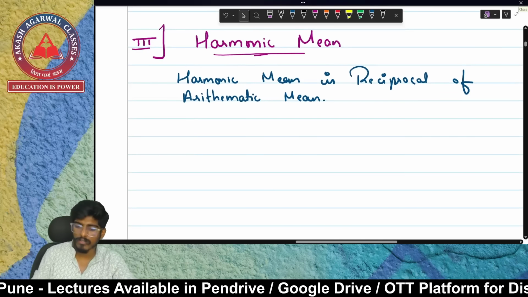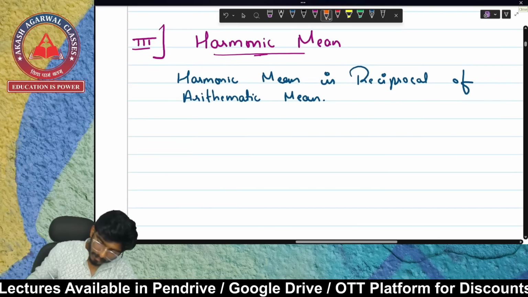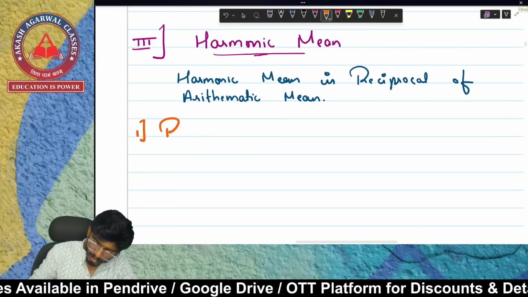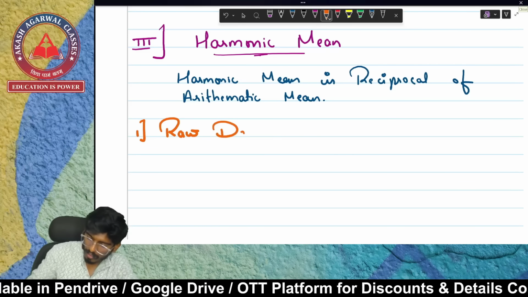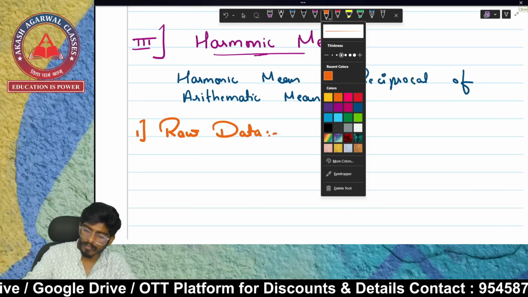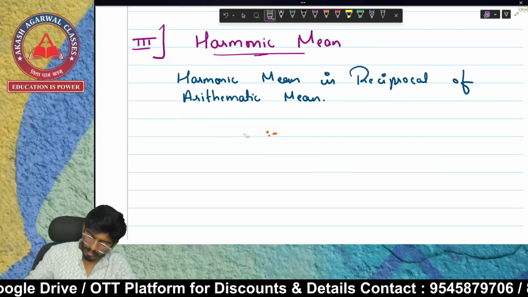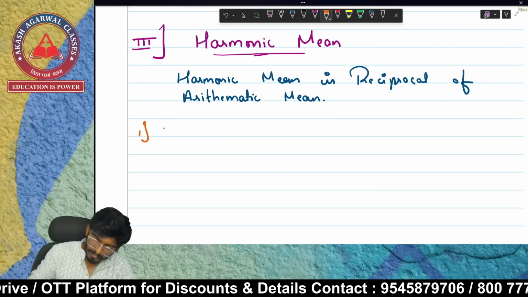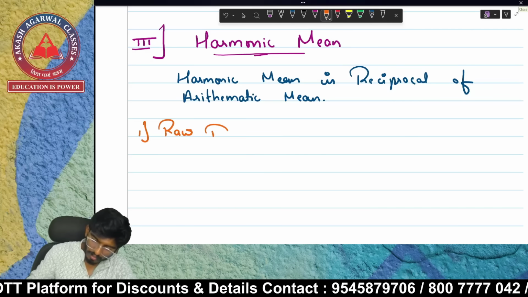Harmonic mean is reciprocal of arithmetic mean. And the first one in it is going to be raw data. As we all know, there are three types of data. We are studying it from the last two lectures. Everybody is well aware of that. The first one is raw data.